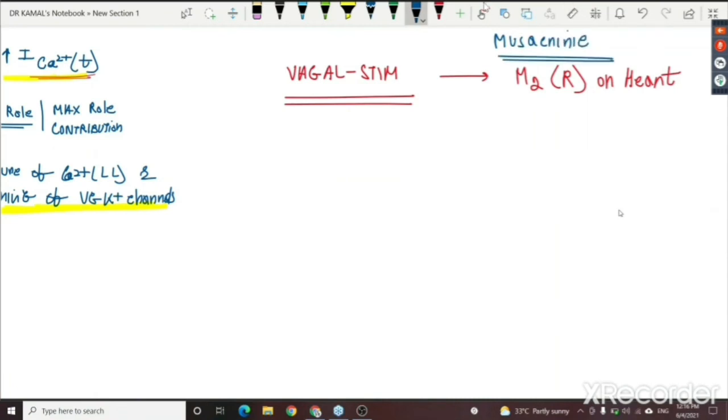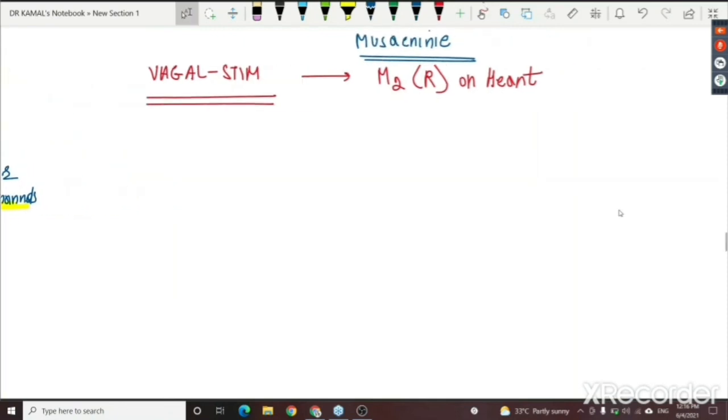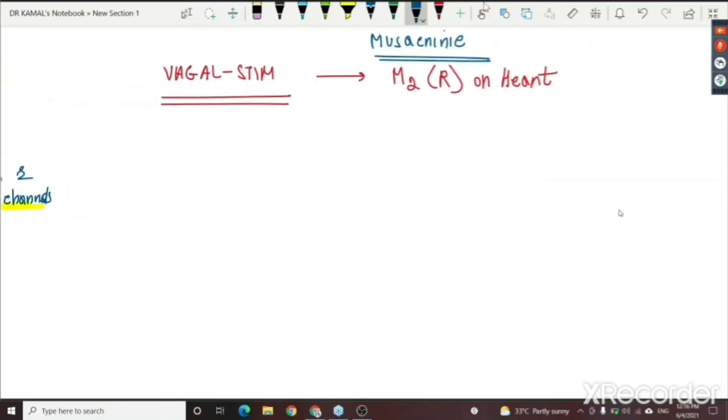The muscarinic receptors, which you might have been taught in nervous physiology, are of different types. They are the M2 variety on the heart. Once the vagal stimulation, or acetylcholine, acts on M2, remember vagus is acetylcholine, it does two effects. This is very interesting now.